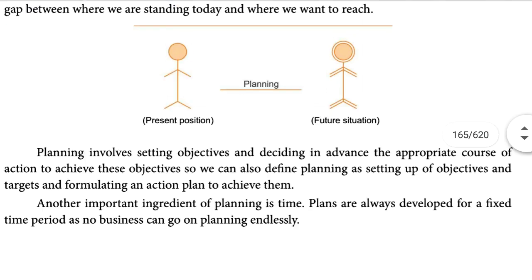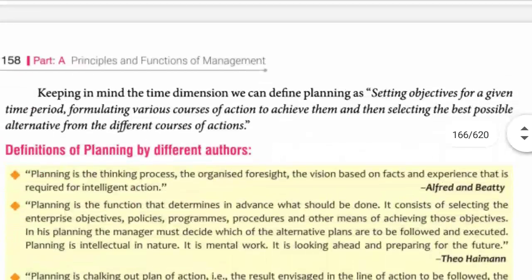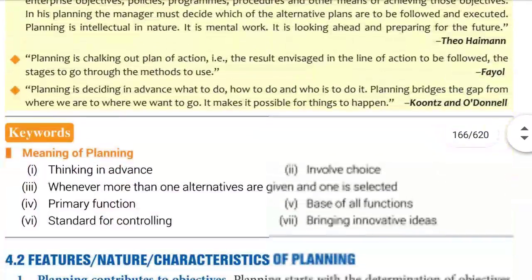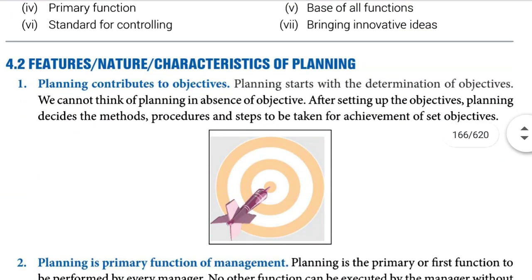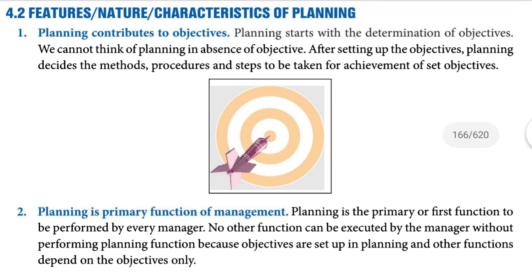Now, let us discuss the features of planning. We had gone through the definitions of planning. Let us discuss the features or characteristics of a plan. Number one, planning contributes to objectives. Planning starts with determination of objectives. We cannot think of planning in the absence of an objective. So any organization which has an objective will only plan for its future.